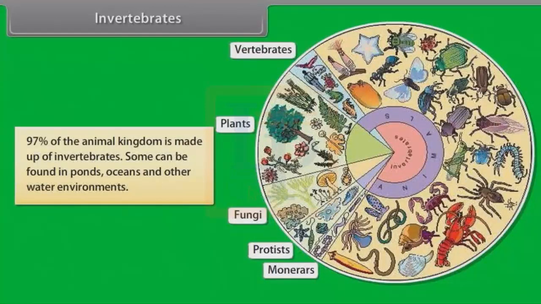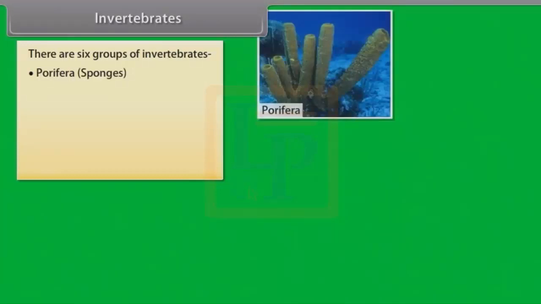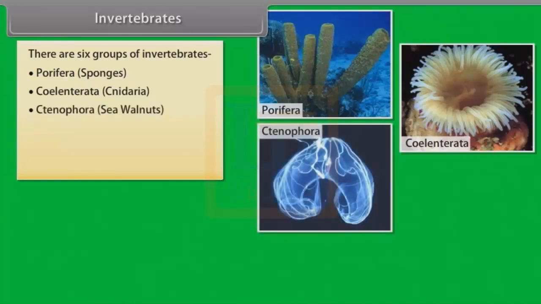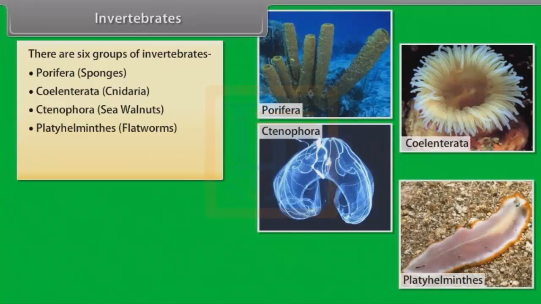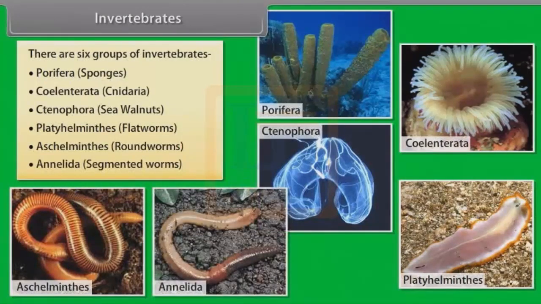Some can be found in ponds, oceans, and other water environments. There are 6 groups of invertebrates. They are Porifera, example sponges; Coelenterata, example Cnidaria; Ctenophora, sea walnuts; Platyhelminthes, example flatworms; Aschelminthes, example roundworms; Annelida, example segmented worms.